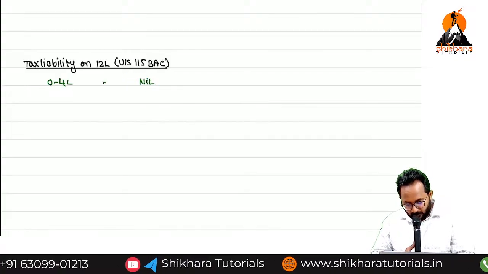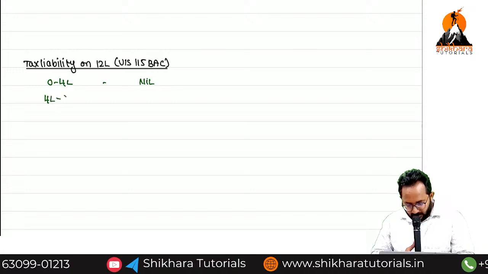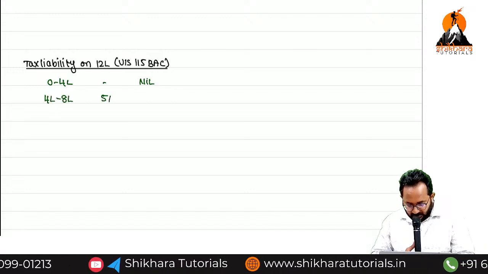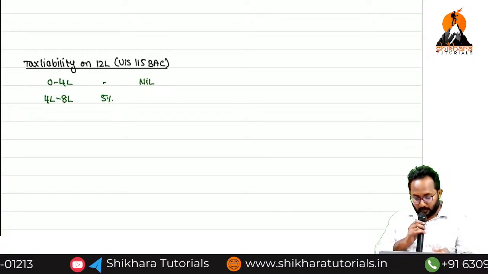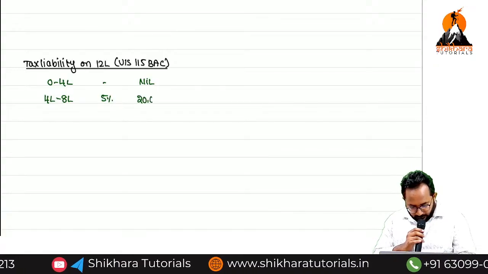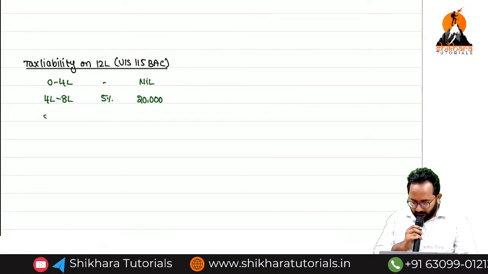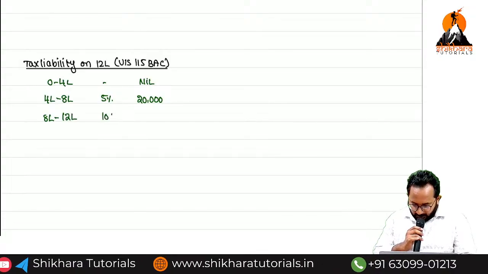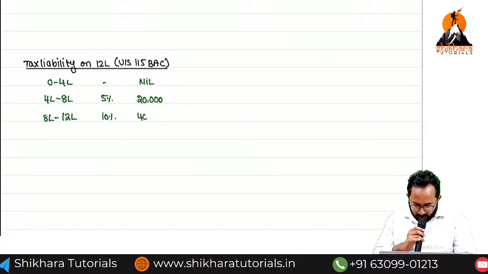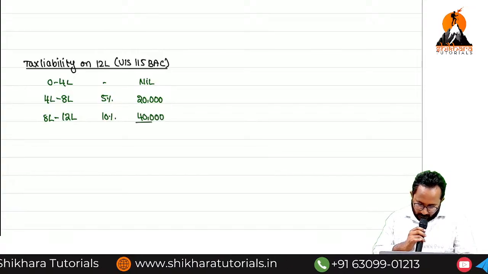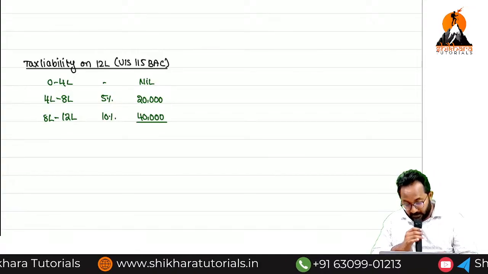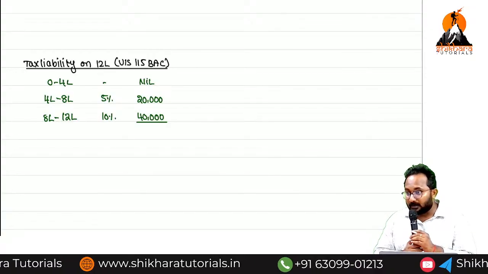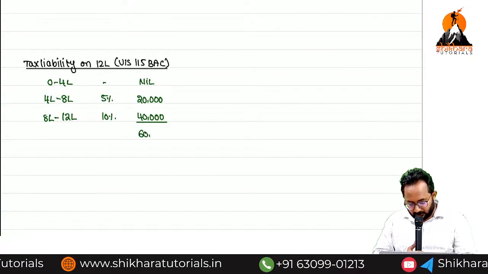Next, 4 lakh to 8 lakh at 5%. Calculate the amount: 20,000. Super. Next, 8 lakh to 12 lakh at 10%, that is 40,000. So how much tax liability do we have? 60,000.